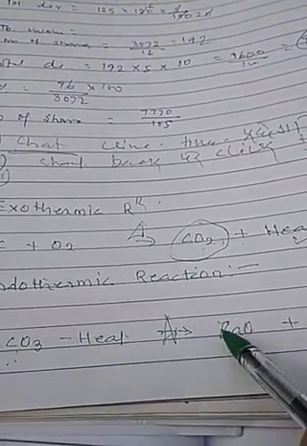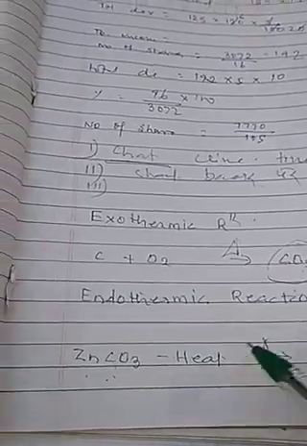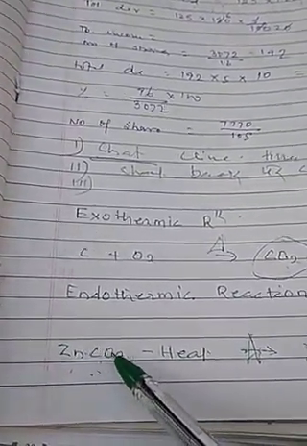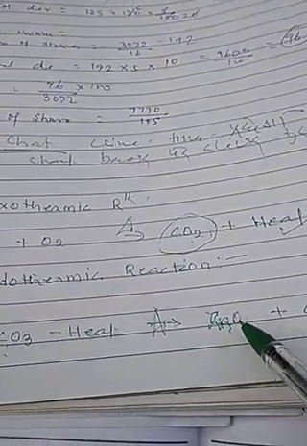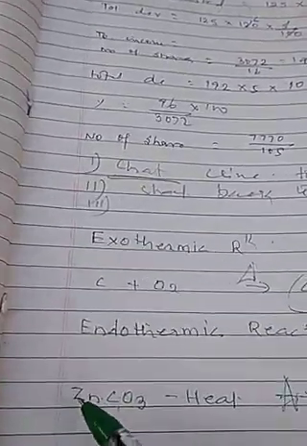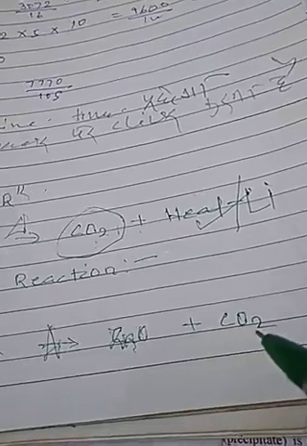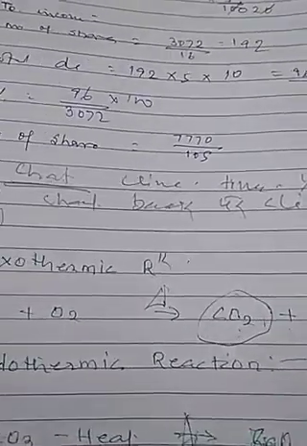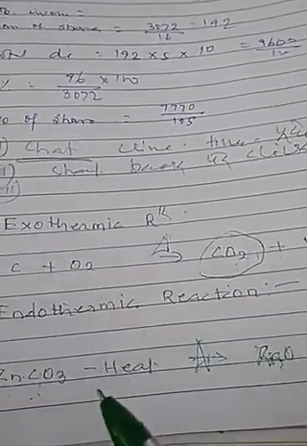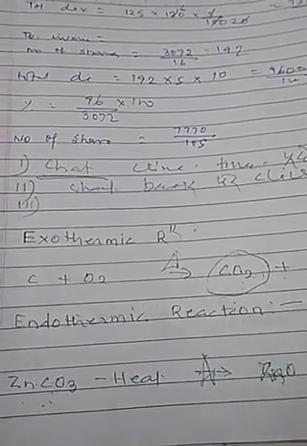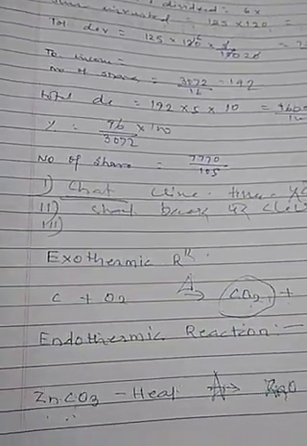Sorry, I had written calcium carbonate. If we are heating calcium carbonate, obviously it will form calcium oxide plus carbon dioxide. Now if we are heating zinc carbonate, it will form zinc oxide and carbon dioxide. How does this reaction happen? After absorbing the heat energy. So this is an endothermic reaction.